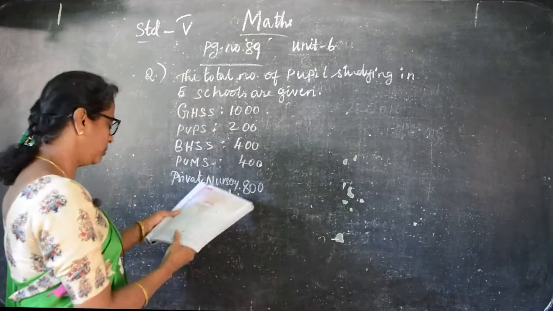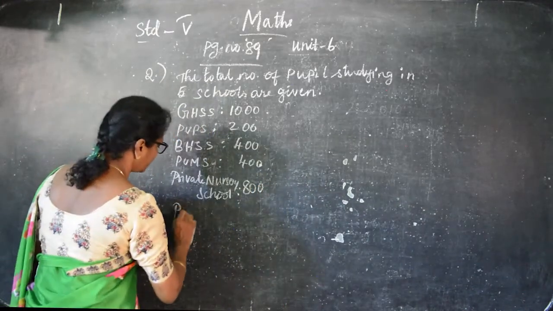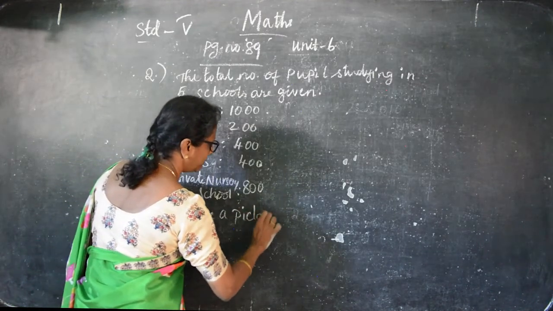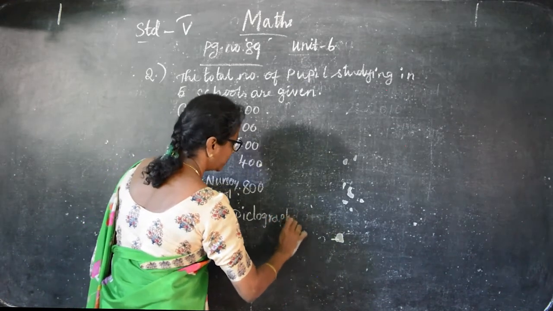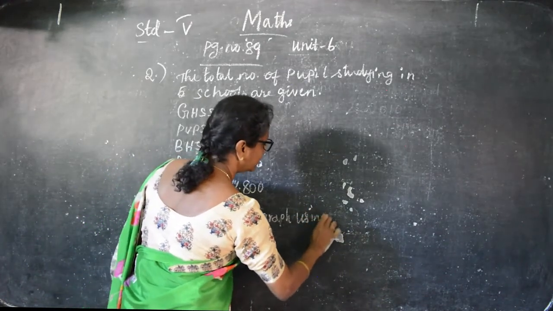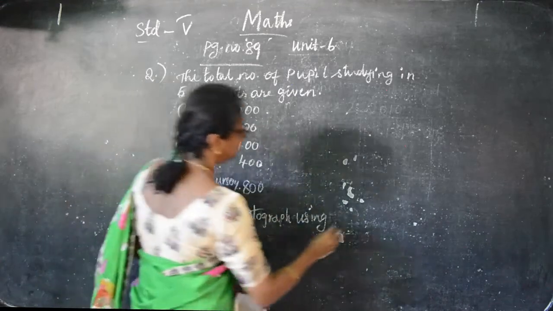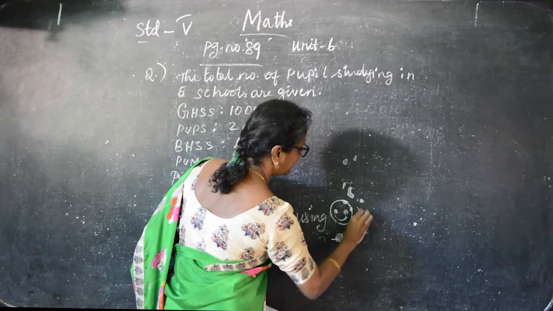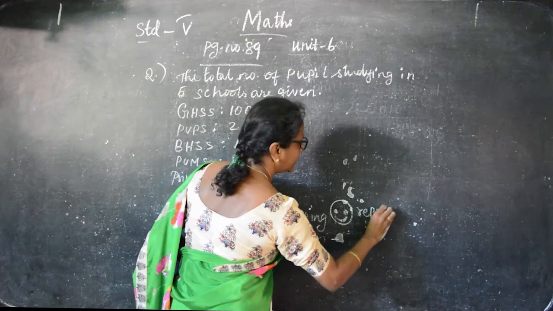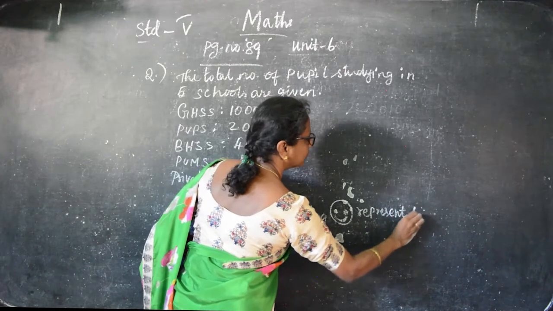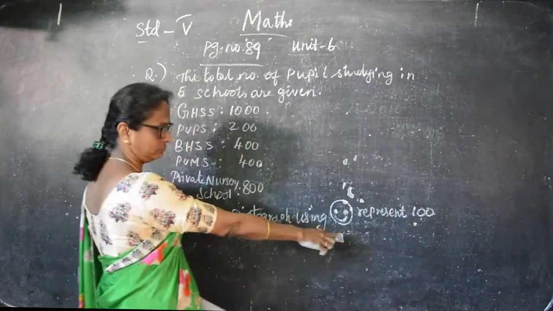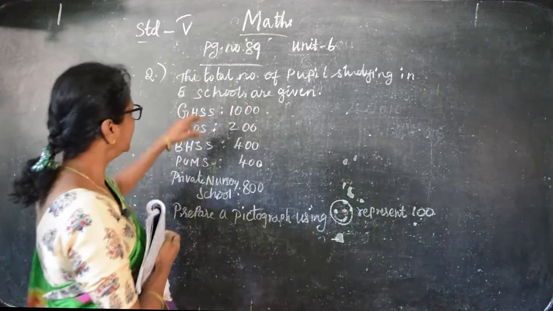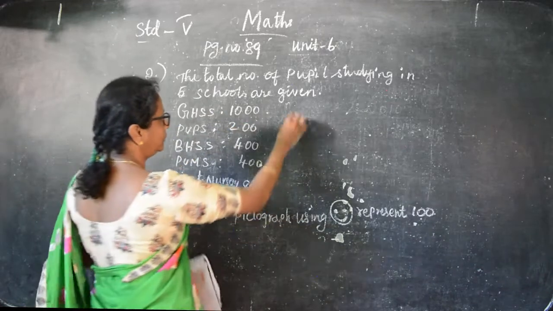Okay, so what you have to do is prepare a pictograph. You have to do this by yourself, children, using the circle. This face represents 100. If you draw one, this is 100. So in the same way, for GHS 1000 you have to put 10.